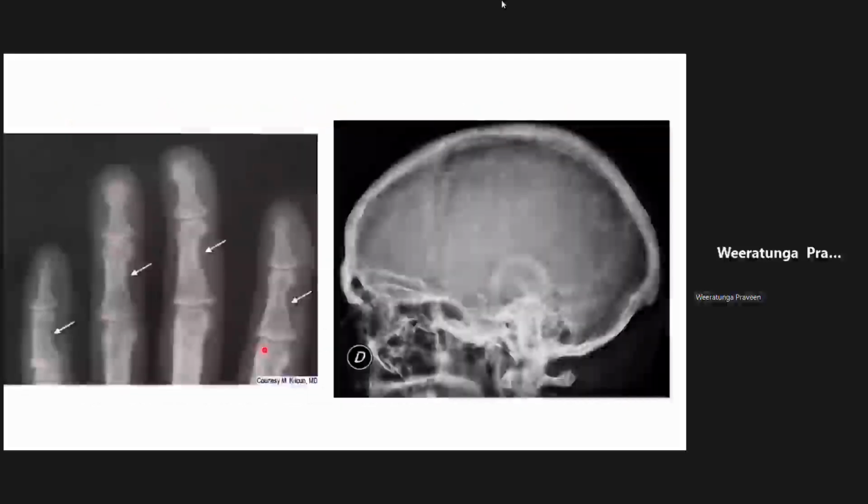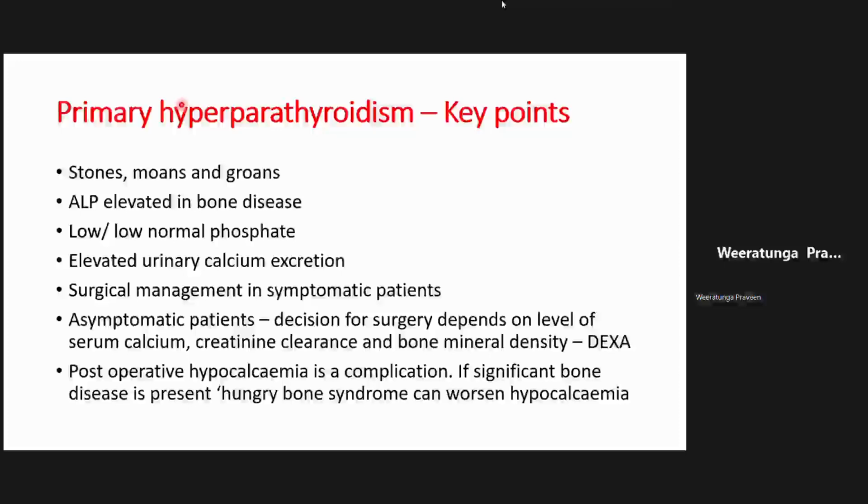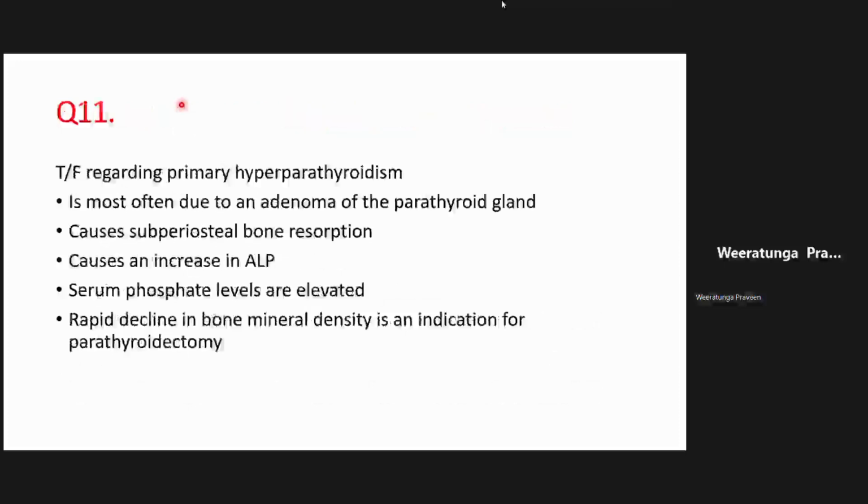And if you look at an X-ray of these people's hands, this is called subperiosteal resorption, which is quite typical of primary hyperparathyroidism. And in the skull, you get something called a salt and pepper appearance, with very small little lesions in the skull. Salt and pepper appearance. Again, this is subperiosteal resorption.